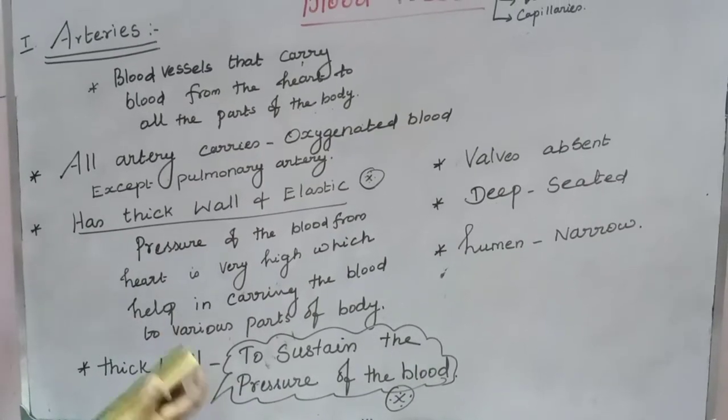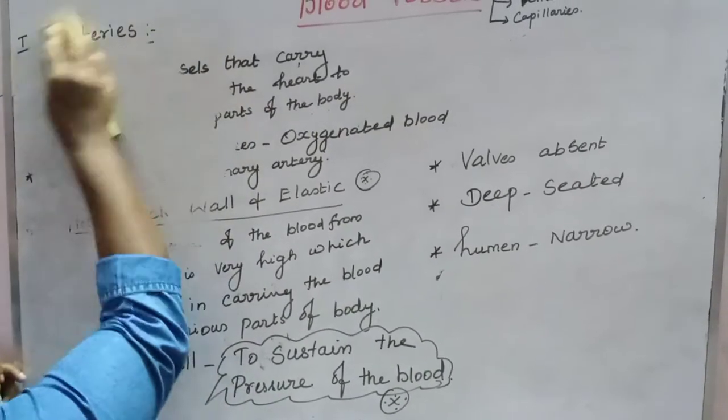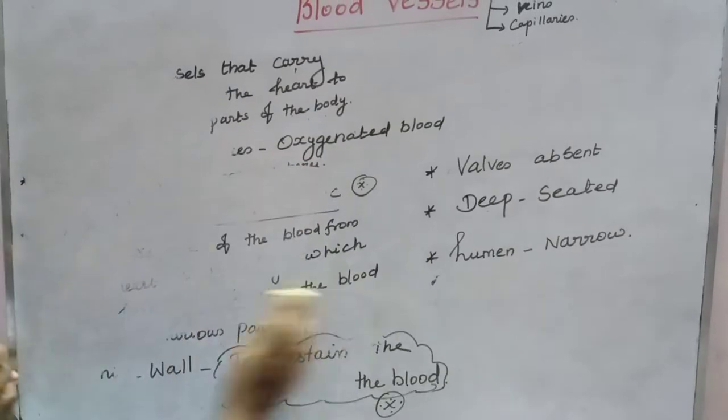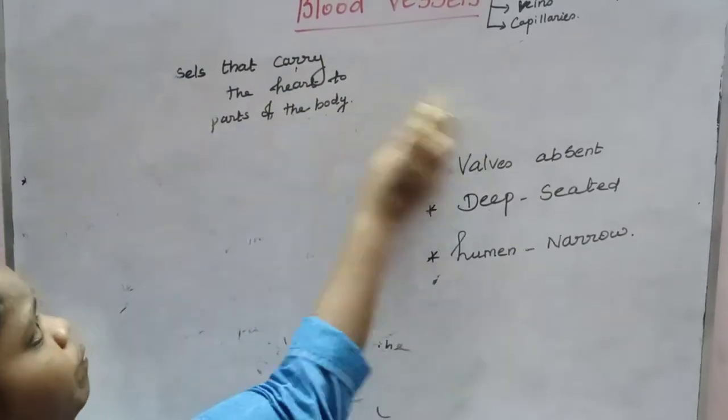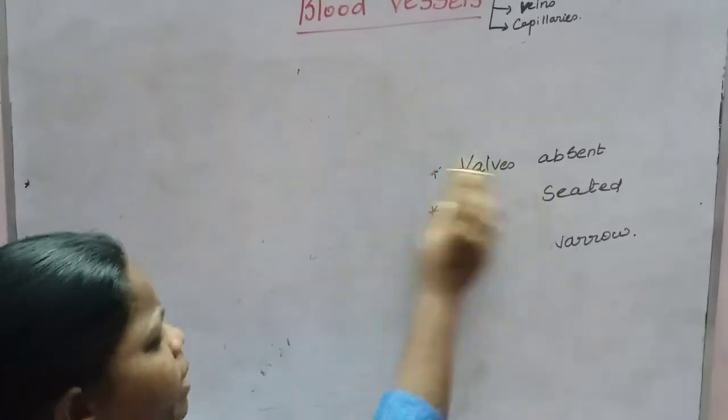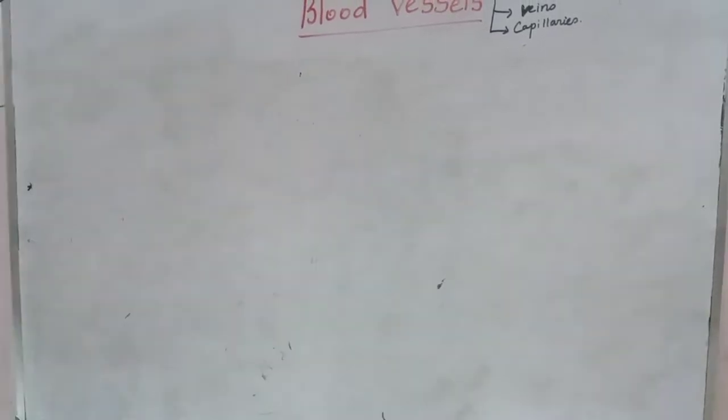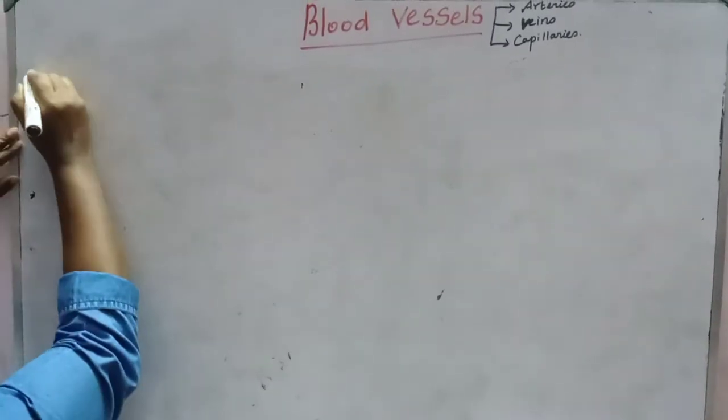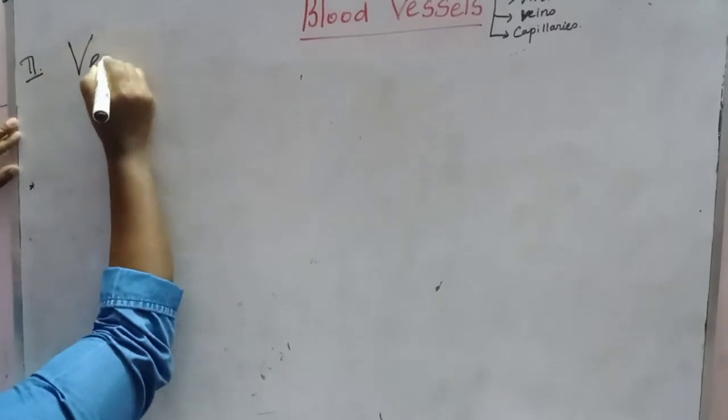The next blood vessels are called veins. It's very important from the exam point of view. The second one is the vein.